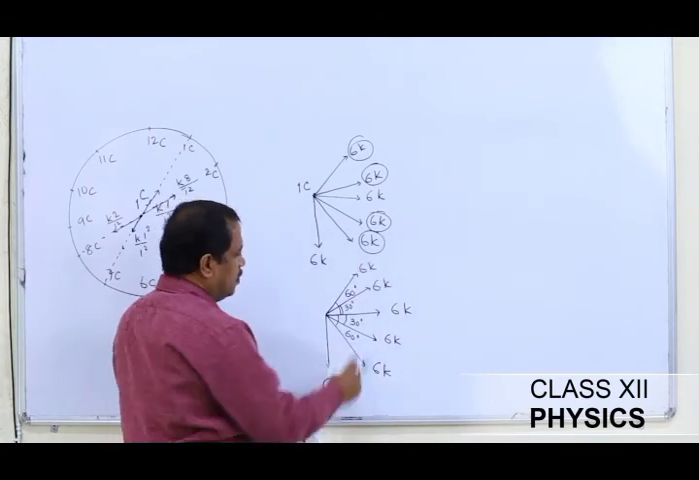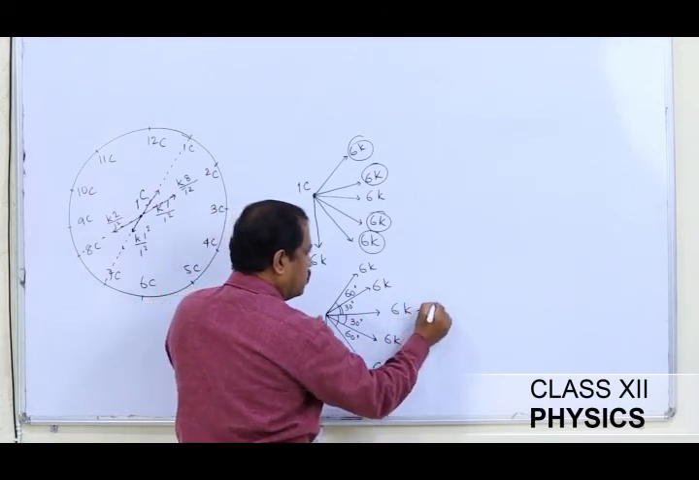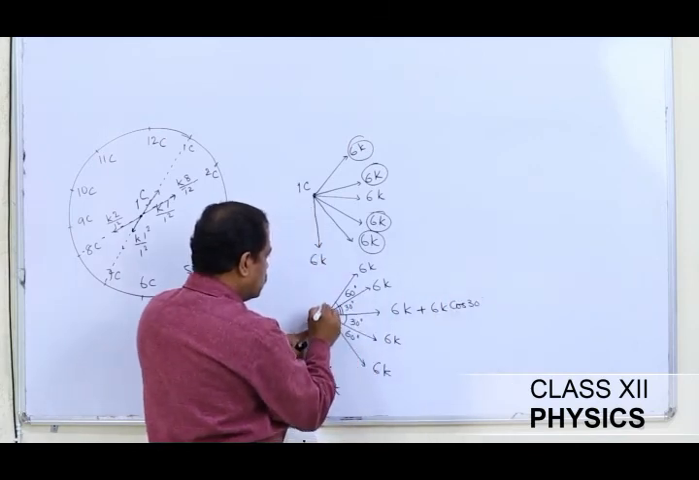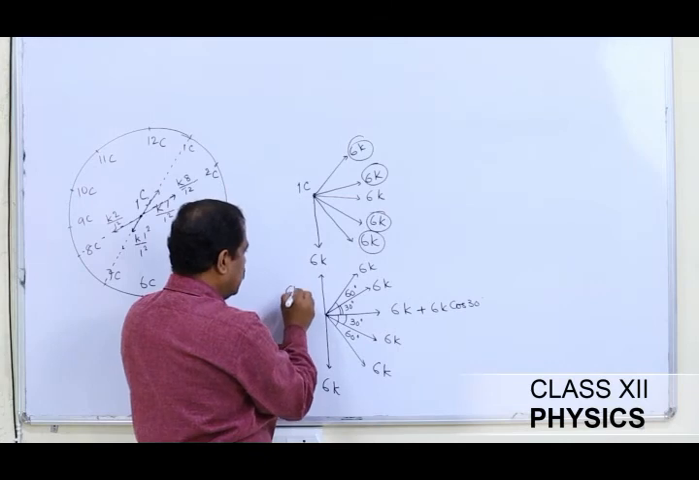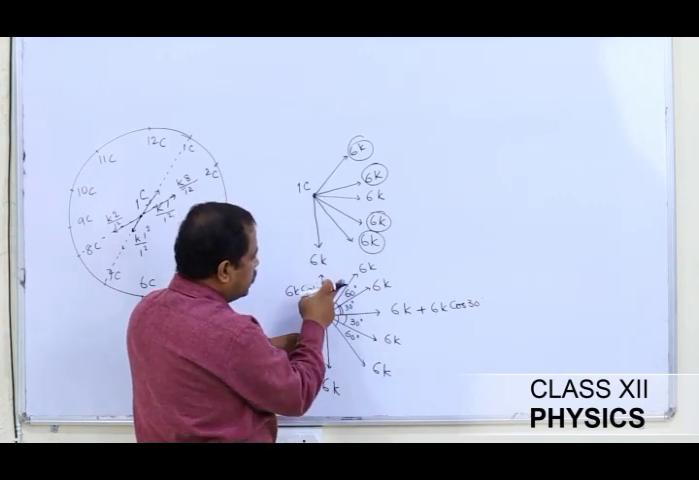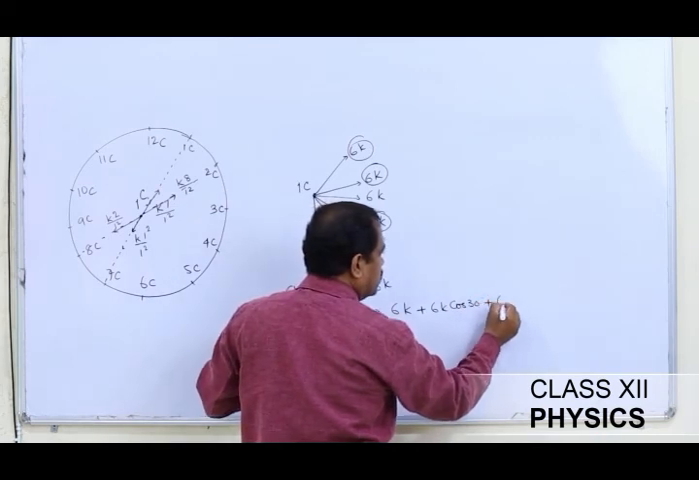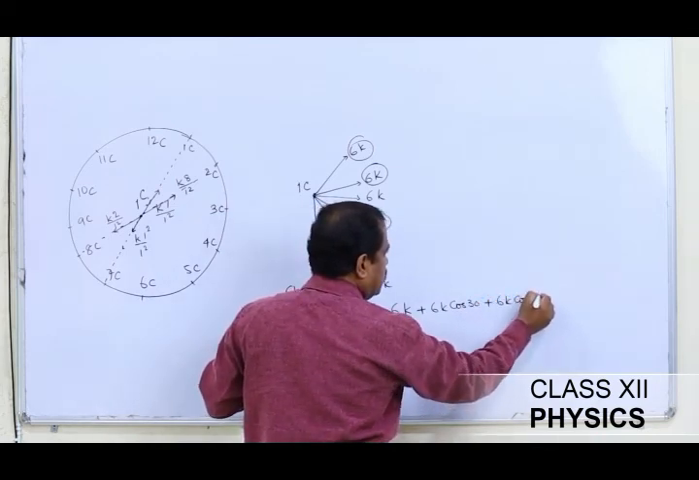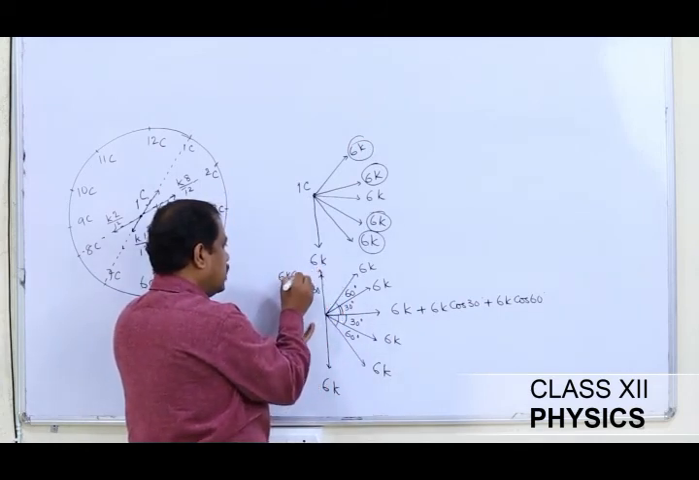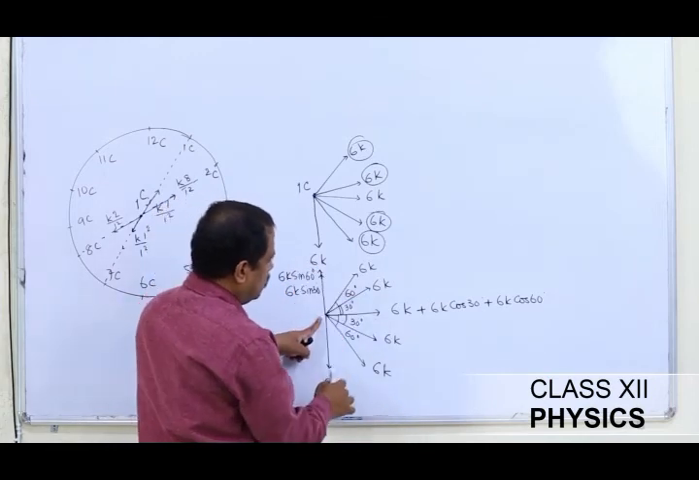Now I am going to resolve this force into two components. So 6K cos 30 will be along this direction. So I am going to write 6K cos 30. And the other component, 6K sine 30, will act in this direction, resolving this vector into two components. Similarly, I am going to resolve this vector into two components. So this will be 6K cos 60. The vertical component of this one will be 6K sine 60. These two vectors are over.